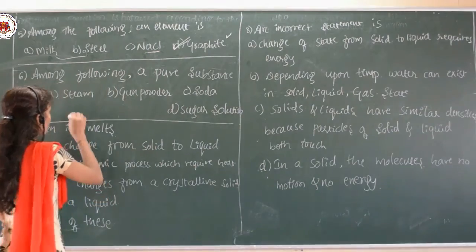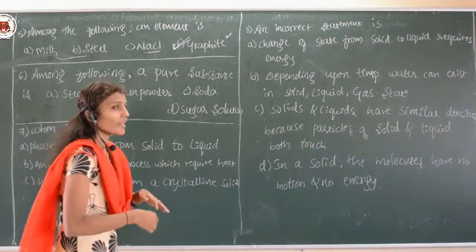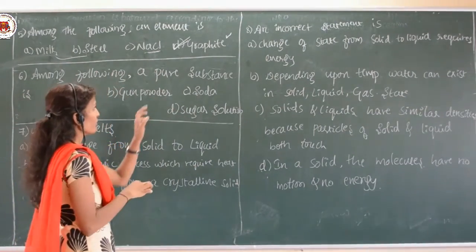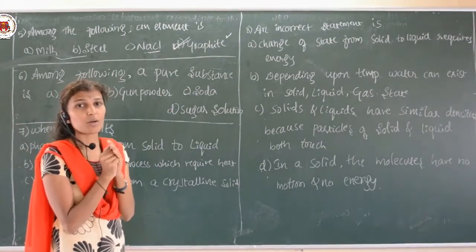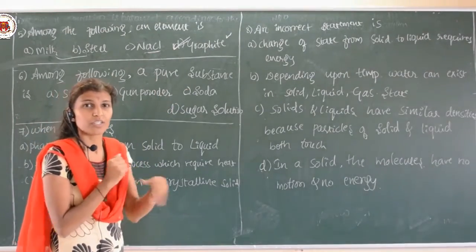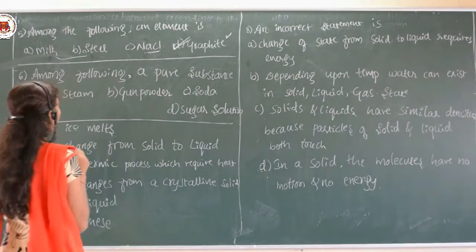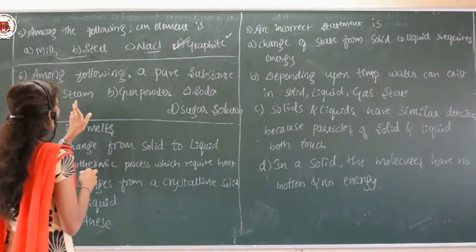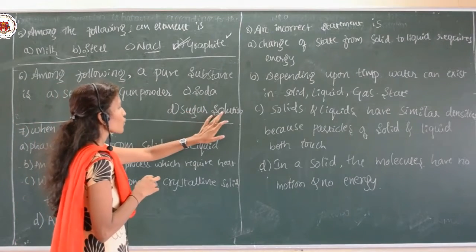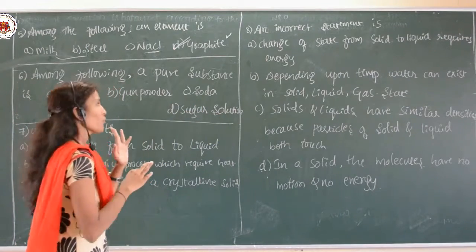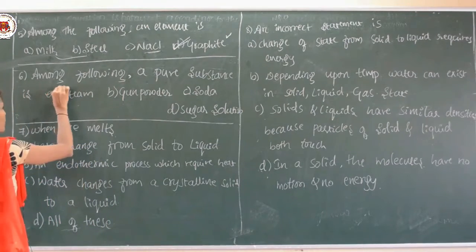Again they have given the four choices. In that we have to find out which is the pure substance. Pure substance means the composition must be unchanged. There is no change in the composition. See here they have given the options steam, gunpowder, soda, sugar solution. So, here let us come to the first, steam.